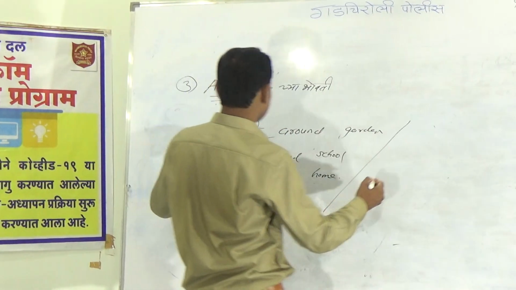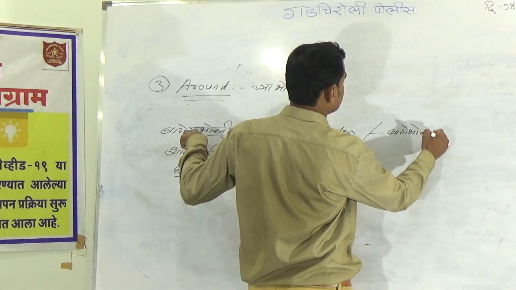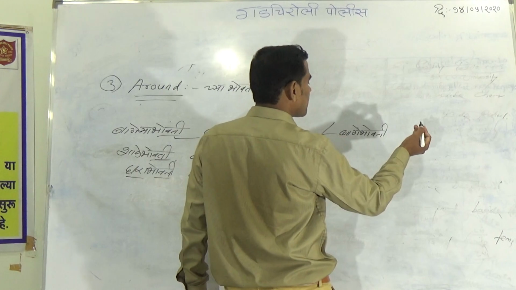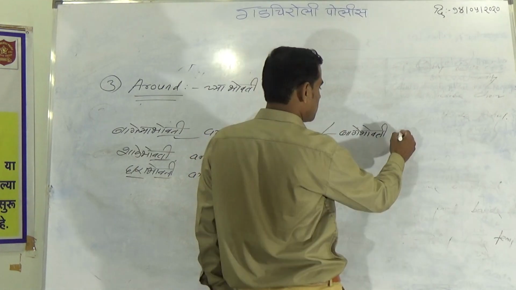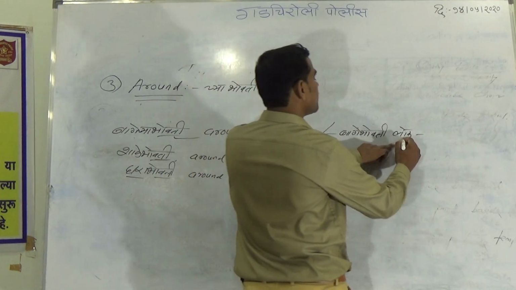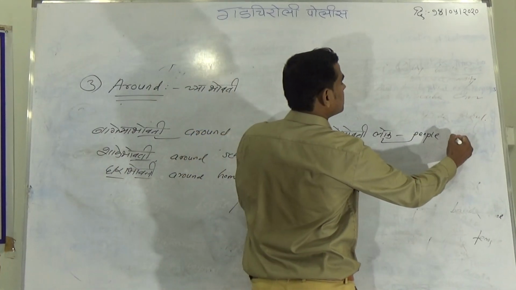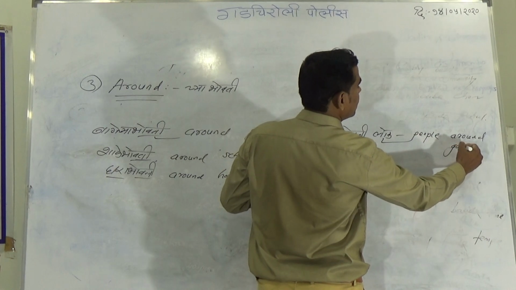बागेभोवती लोक. How will you write this? Write this first, people, then around, then bag, that is garden.